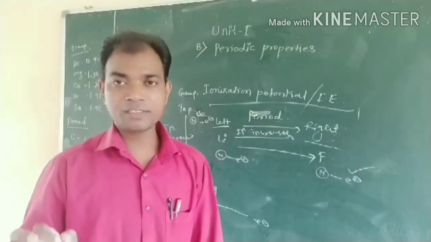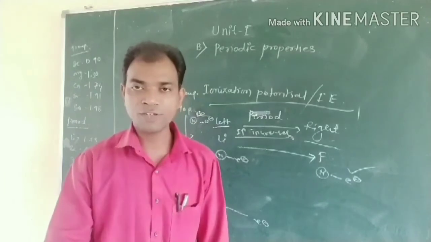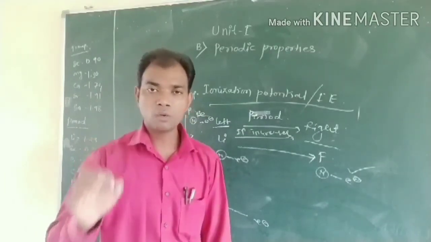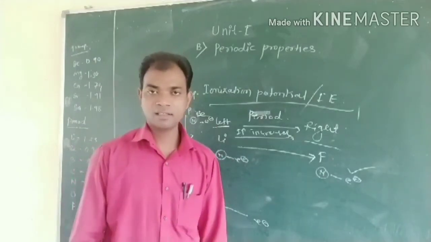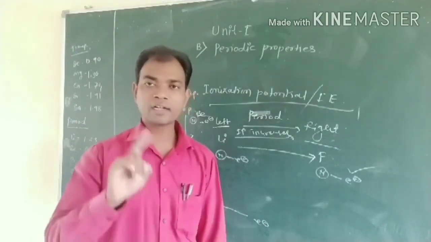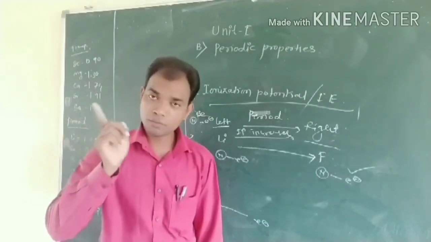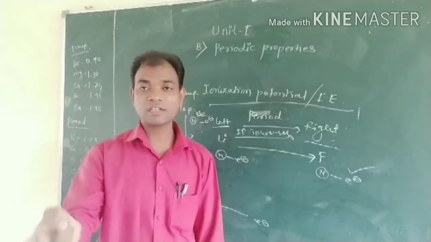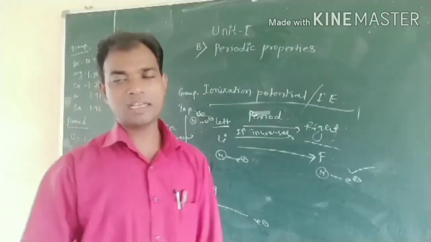And the next point is the ionization energy. Ionization energy means the minimum amount of energy required to remove the outermost valence electron in a gaseous state. When we remove one electron, it is called IP1. When we remove a second electron from the same atom, it is called IP2. When we remove the third electron, it is IP3.